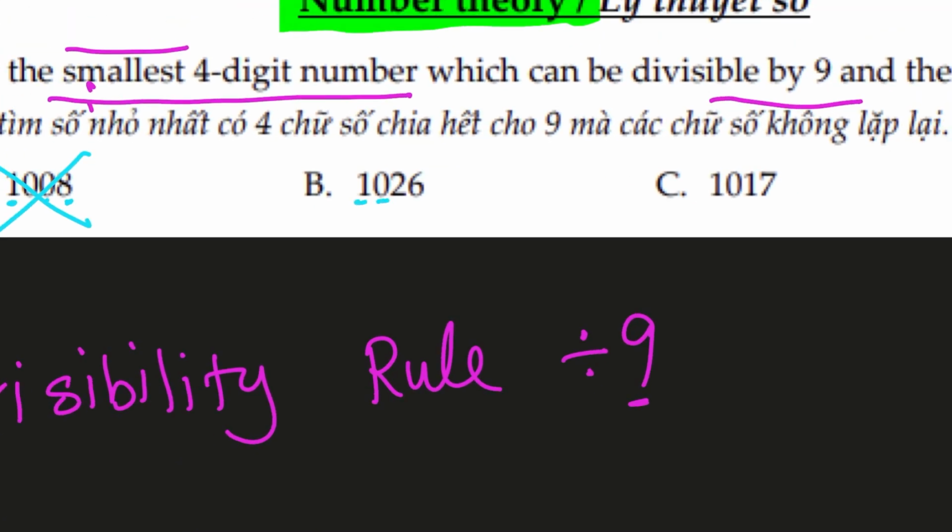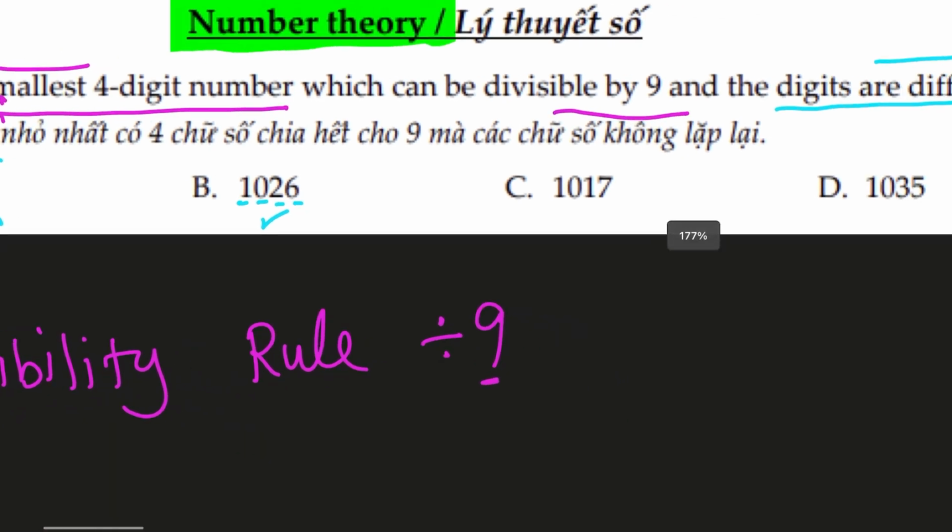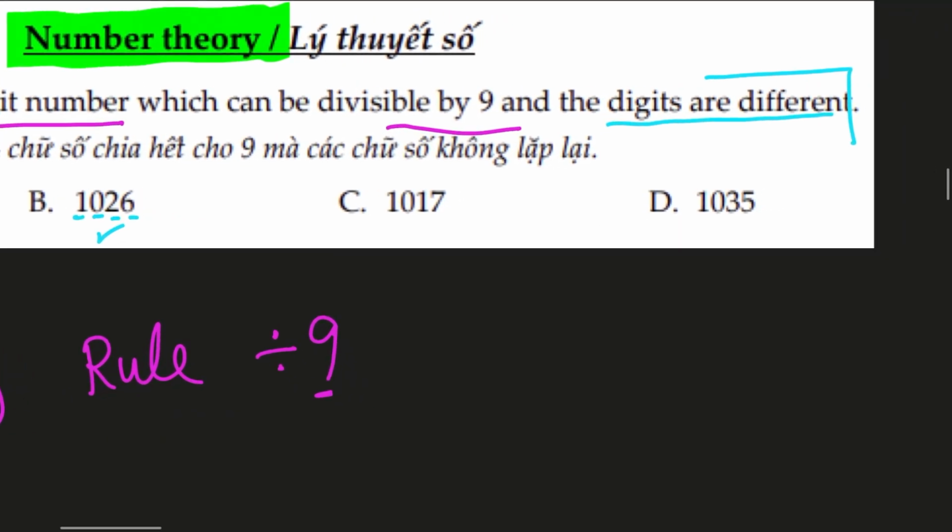Let's look at B. 1 plus 0 plus 2 plus 6 is again a 9, so that means this number is divisible by 9 and this can be one of our probable answers. Let's look at C. 1 plus 0 plus 1 plus 7 is again a 9. So this number is divisible by 9, but I can see there is a 1 and a 1 repeated. Digits are not different, so this cannot be our probable answer. Let's look at D.